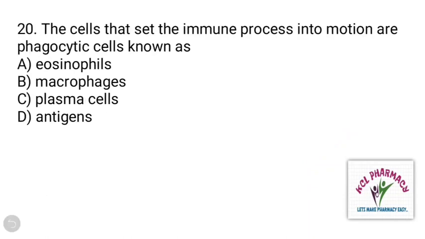The cells that set the immune process into motion are phagocytic cells known as. And the right answer is B.